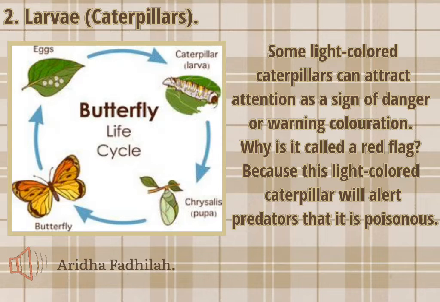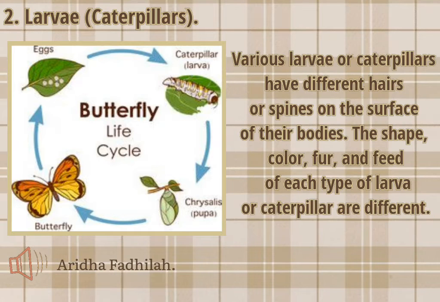Why is it called a red flag? Because this light-colored caterpillar will alert predators that it's poisonous. Various larvae or caterpillars have different hairs or spines on their body surface. The shape, color, fur, and feet of each type of larva or caterpillar are different.